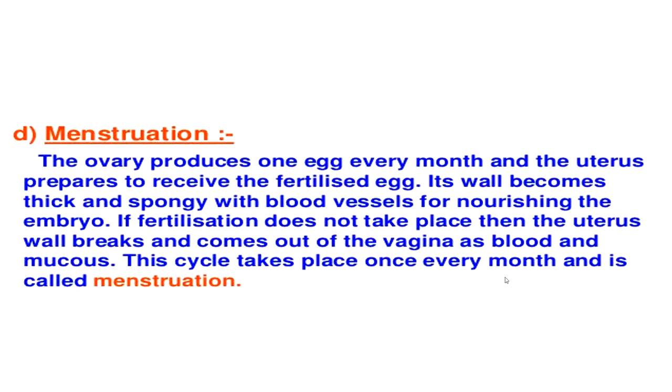Menstruation. The ovary produces an egg every month, and the uterus prepares to receive the fertilized egg. Its wall becomes thick and spongy with blood vessels for nourishing the embryo. If fertilization does not take place, then the uterus wall breaks and comes out of the vagina as blood and mucus. This cycle takes place once every month and is called menstruation. If there is no fertilization, then menstruation takes place.